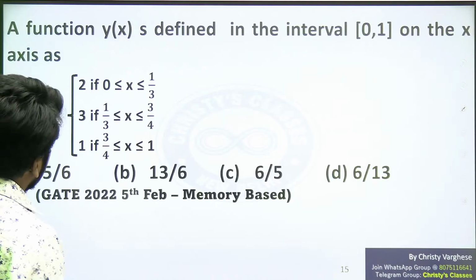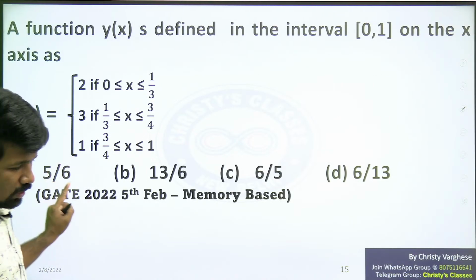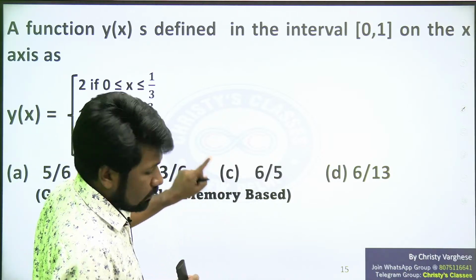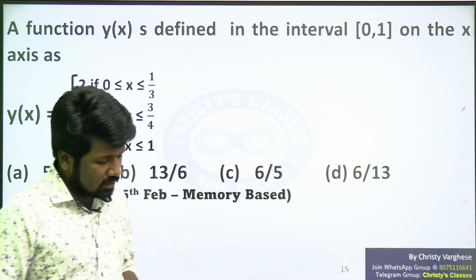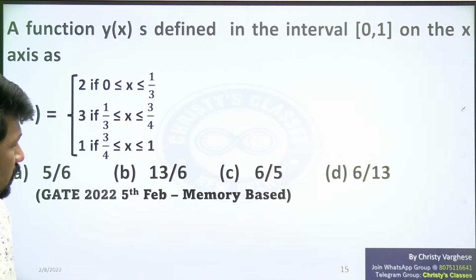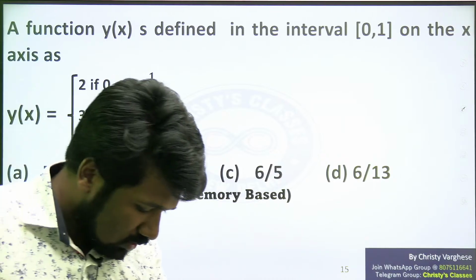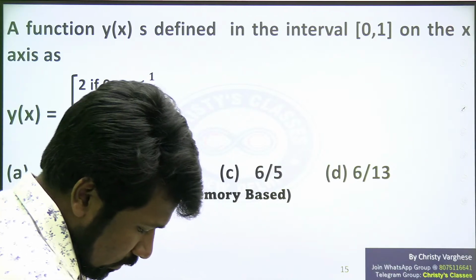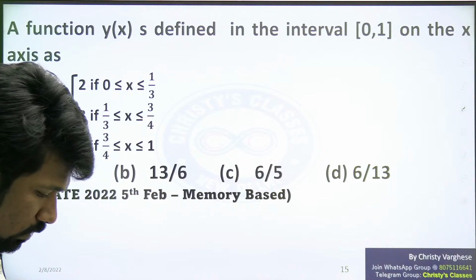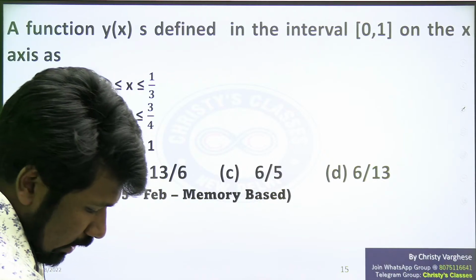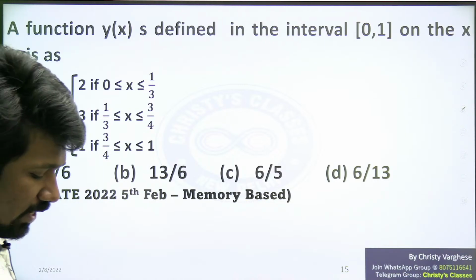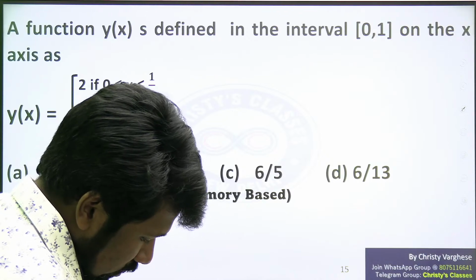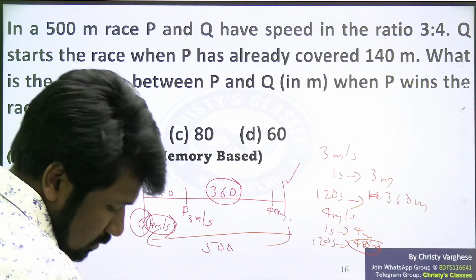Those of you who attended the exam, was this question in your set or not? Can you please confirm? I have a small doubt whether this was in the afternoon set or morning set. Yes, this was definitely there in the GATE exam 2022, but I have a small confusion about the set. Those of you who have written this exam, can you just confirm? Was this question there in the mathematical science or earth science question paper? That is true, Mangesh. Okay, Athletic Beats is asking what is a direct method in this previous question.